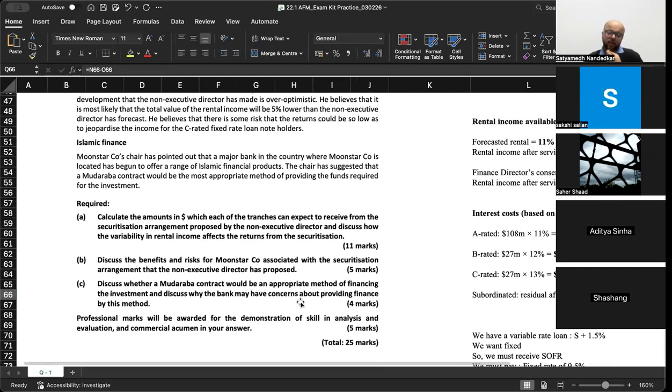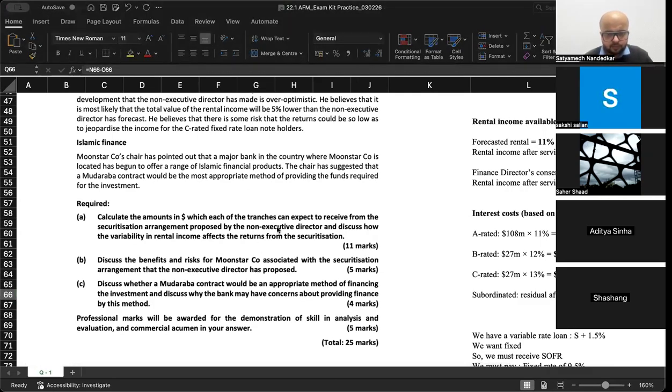Calculate the amount in dollar which each of the tranche can expect to receive from the securitization arrangement proposed by the non-executive director and discuss how the variability in rental income affects the return from the securitization. Discuss the benefit and risk from Moonstar Company associated with the securitization arrangement that the non-executive director has proposed. Discuss whether a Mudaraba contract would be an appropriate method of financing the investment and discuss why the bank may have concern about providing finance by this method.